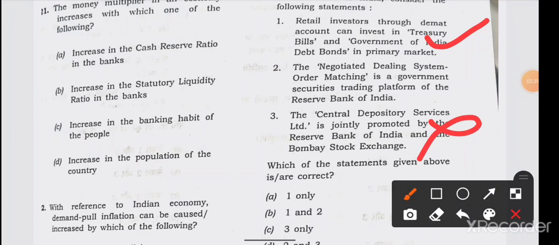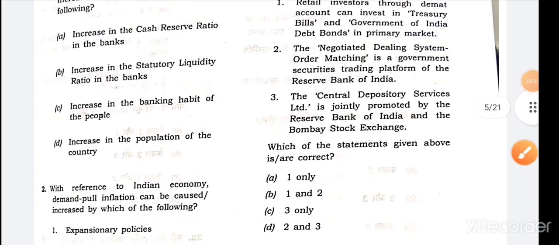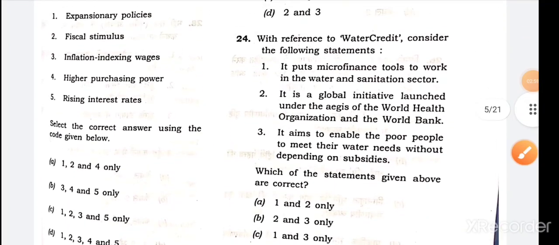Next, the second statement: negotiated dealing system or order matching is the government security trading platform of Reserve Bank of India. This is the wrong statement. So the correct answer will be option A, only statement 1 is the right answer.